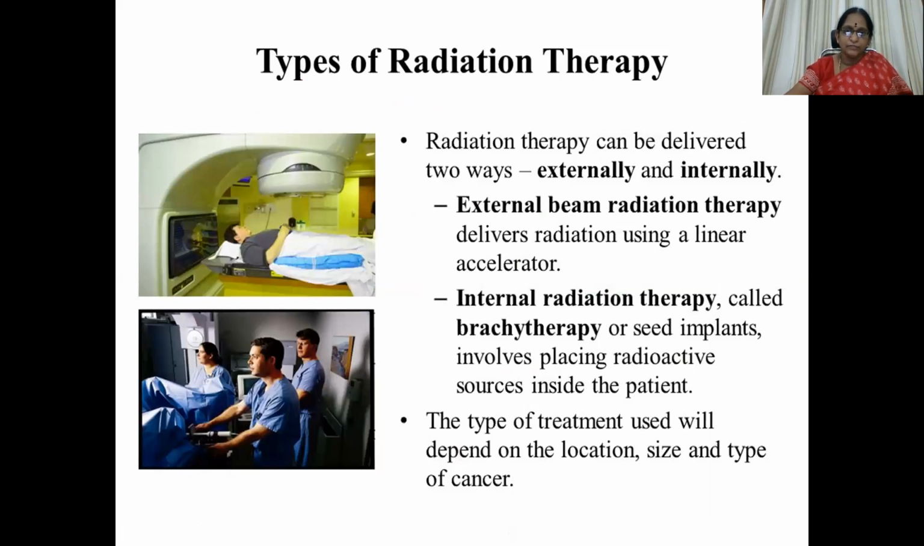Then, what are the various other types of radiation therapy as such? One is external beam radiation therapy, and another is internal radiation therapy. External beam radiation therapy means it delivers radiation using a linear accelerator. Then internal radiation therapy, otherwise known as brachytherapy, involves seed implants, placing radioactive sources inside the patient. They'll insert them inside the body of the patient. The type of treatment used will depend on the location, size, and type of cancer.